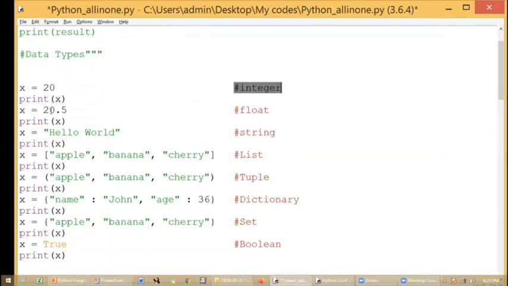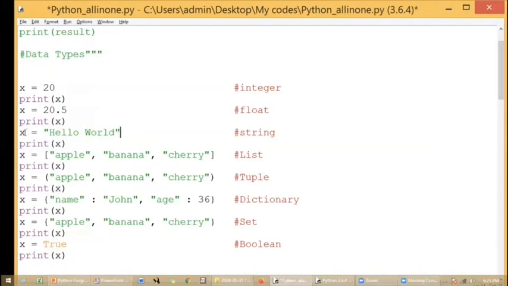Now I am going to initialize that with 20.5. So this 20.5 will be assigned to x, and this is a float. So when I print x, I'll be getting the float as the answer. Similarly for string, very carefully, it should be within double quotes or single quotes. Whatever you write within double quotes or single quotes will be considered a string.